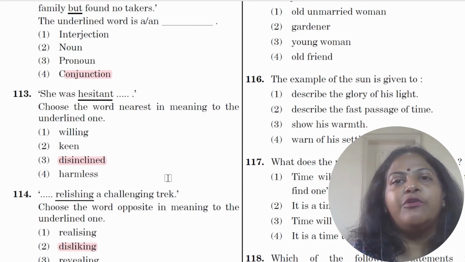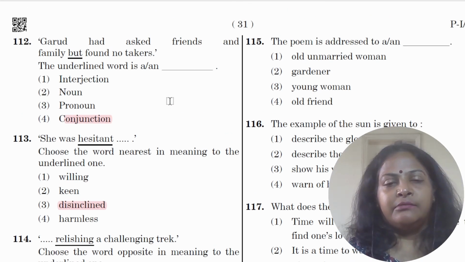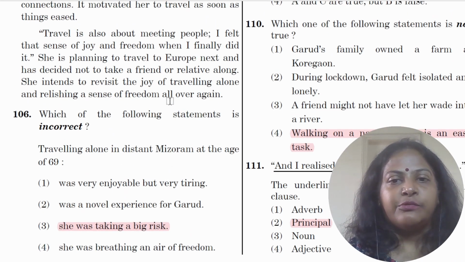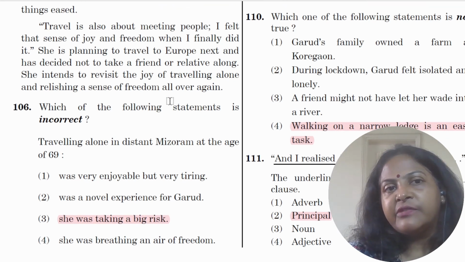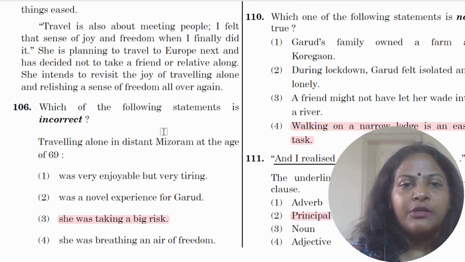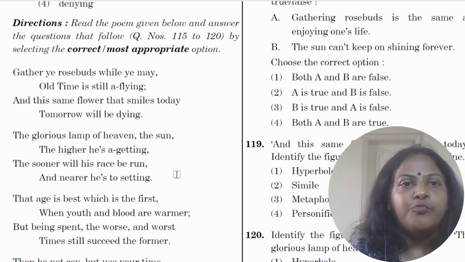So there are always 3 or 4 questions in a comprehension which you can do even without looking at the paragraph. So that leaves you with only 5-6 questions. So always read the questions first and then go back and do the contextual questions. That way it becomes much faster. We now move on to the poems.